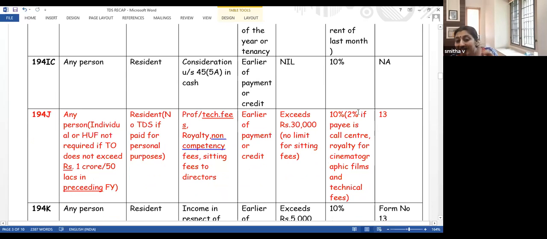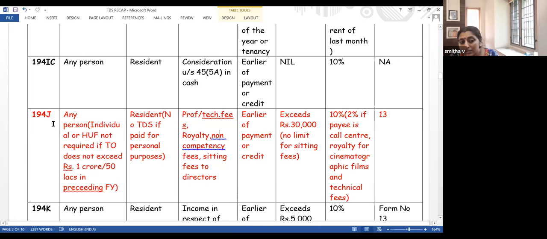What is the rate? 10%. 2% if the payee is a call center, for royalty for cinematographic films and for technical fee. And for lower tax deduction, we have to make an application in Form number 13. See, the 30,000 limit can be applied separately for professional fee, separately for technical fee, separately for royalty, separately for non-compete fee. It's not like, Mr. A, I'm paying professional fee 10,000 and technical fee 35,000. For each item, I can apply the limit of 30,000.